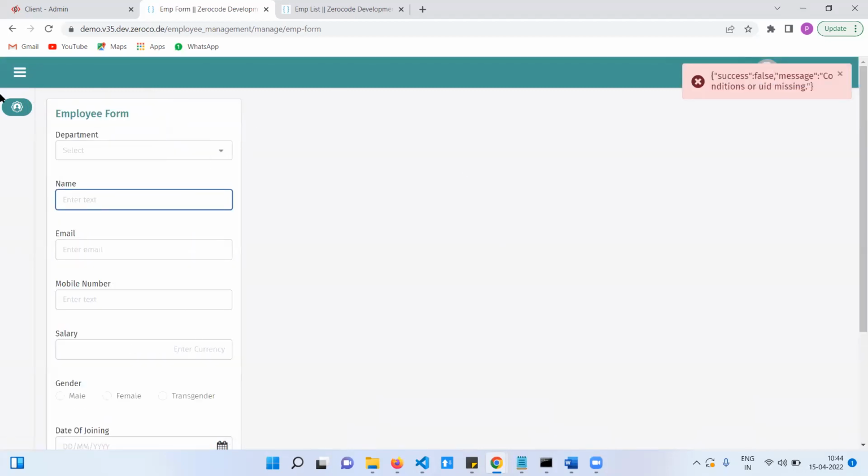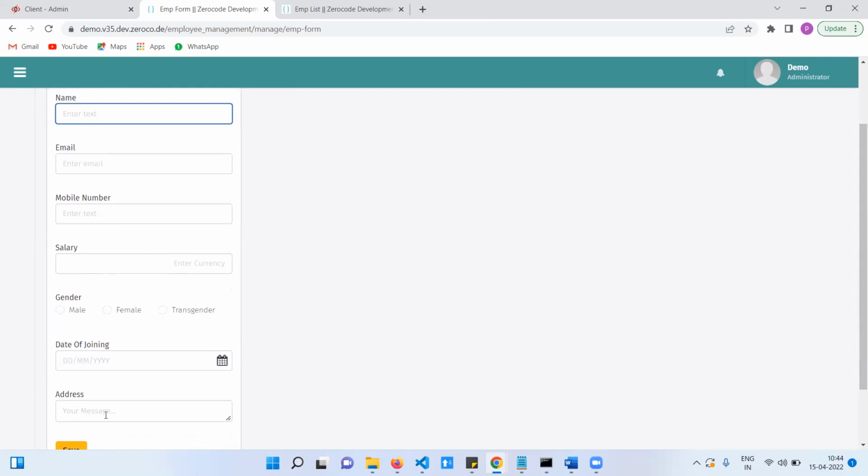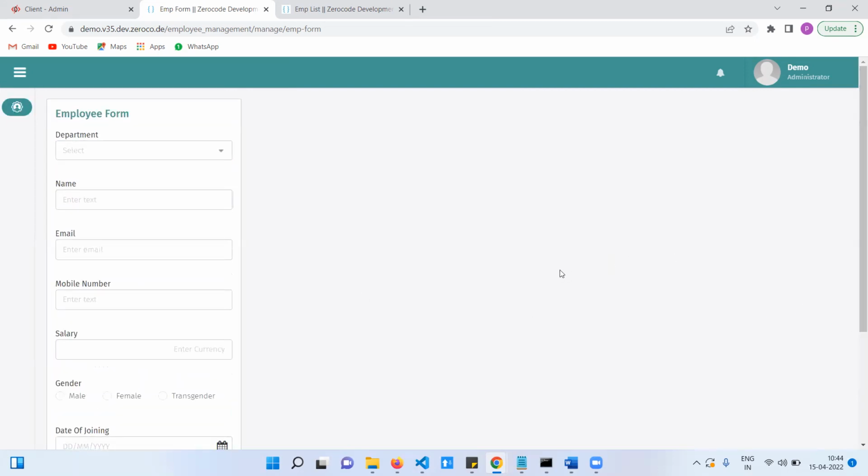Whatever you did in yesterday's assignment, the same we need to do in the employee form. Create these fields, and address is not mandatory here. Rest of the fields are mandatory. Give proper data and show it to me. I will guide you.